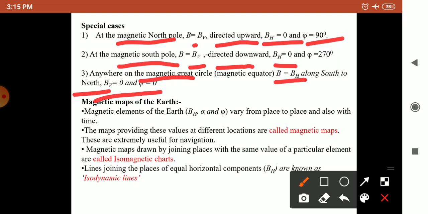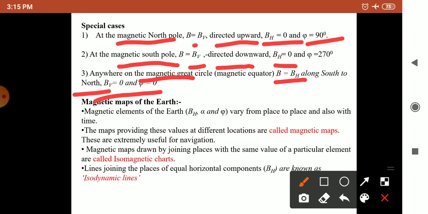Then magnetic maps of the earth. The magnetic elements of the earth, that is the horizontal magnetic field, alpha, the angle of declination, and phi, the magnetic inclination, vary from place to place and also with time.